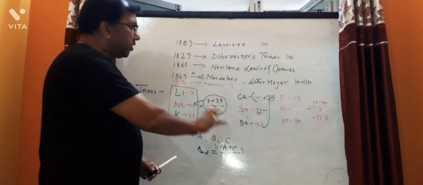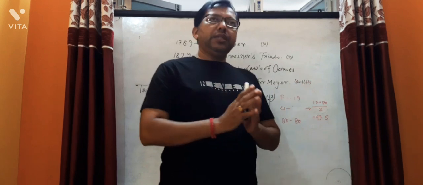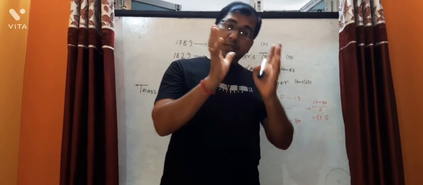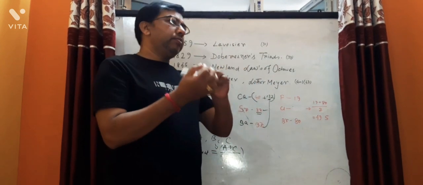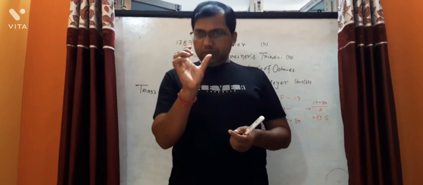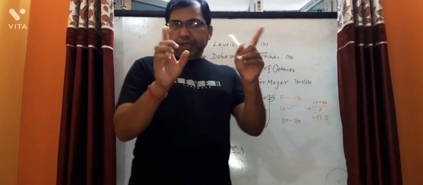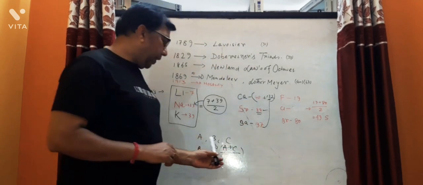So this is the concept of Dobereiner's triads. We arrange the elements in groups of three which have similar properties, and the atomic mass of the middle element is the arithmetic mean of A and C.